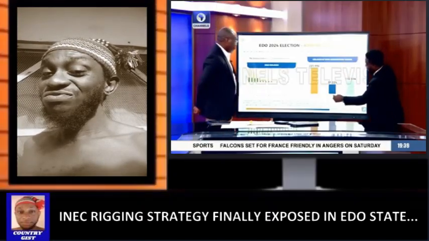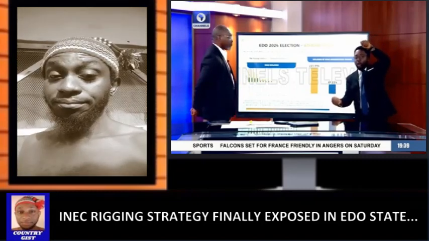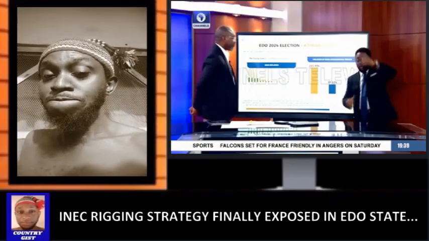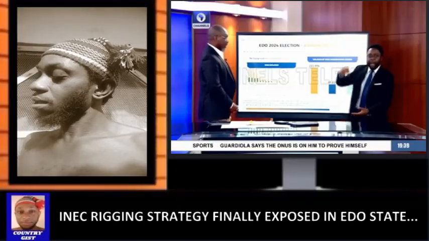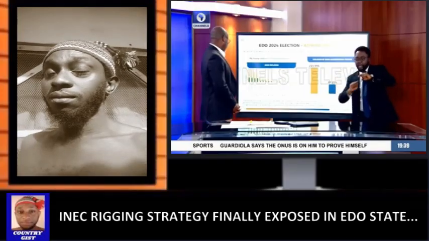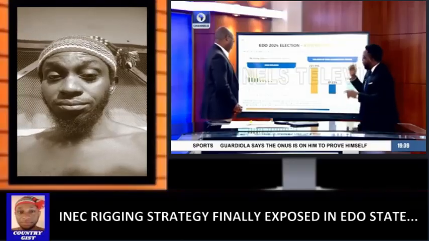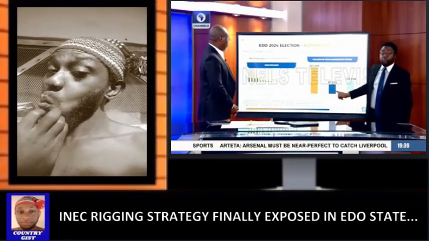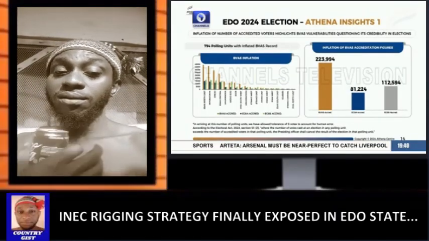So EC8A is the result sheet that you saw from the polling unit, when the result was announced, when you were hearing APC, PDP, Labour Party, and at the end of the day they said 1,200 people came to this polling unit, these people voted this party, these people voted this party. It means that most of the results that you saw on the EC8A are way lower, which is supposed to tell you exactly the number of people. And those results were the results posted on the polling unit wall.